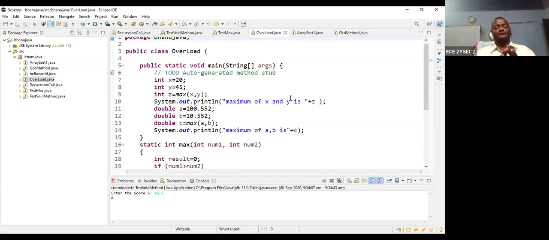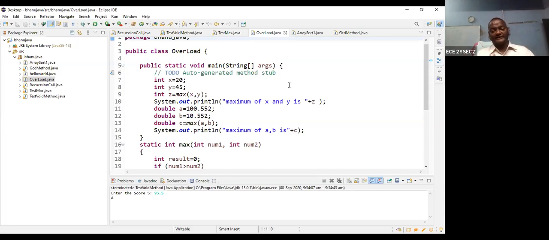Name is the same, but according to the arguments, according to the parameters, you can write a different one. So I can show you in this program, I want to find out the maximum value between two integers, and the maximum value between two double variables, whatever it may be.